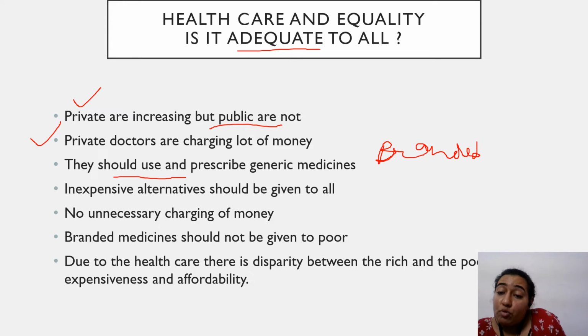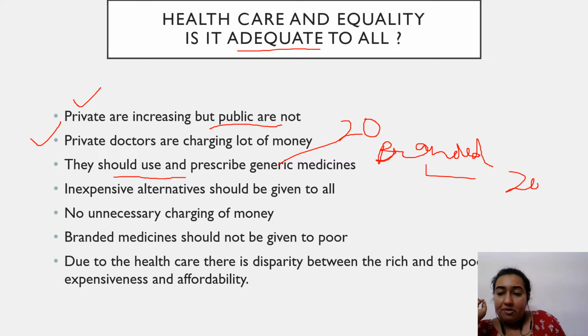Same medicine you will get for 10 rupees or 20 rupees or 30 rupees, that is generic medicines. But when they provide branded, same medicine for same problem, for fever, everything, the cost will be 200, even 300, right?